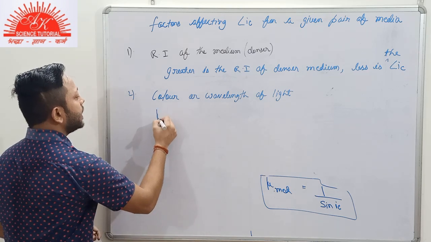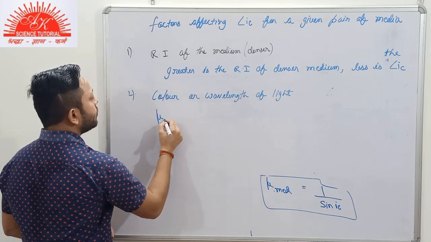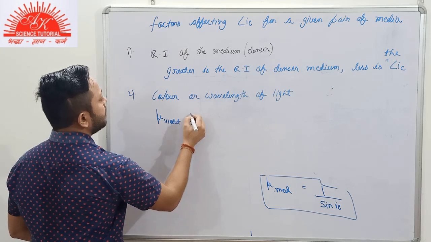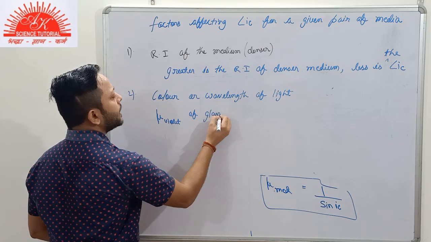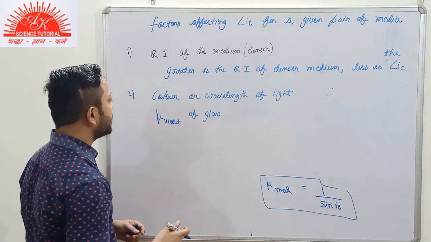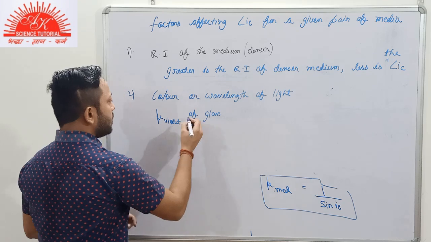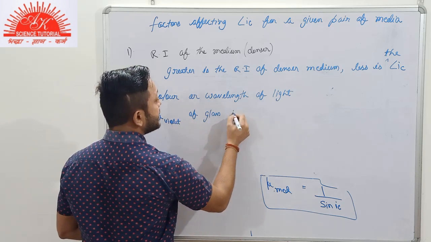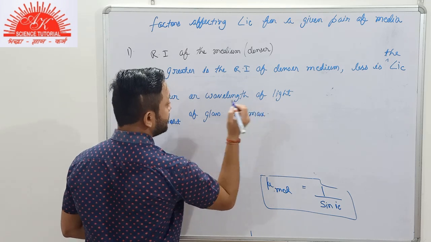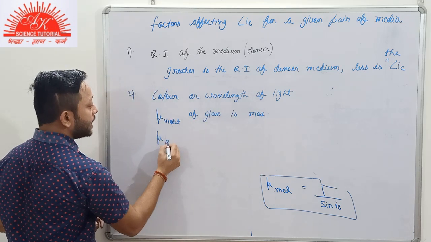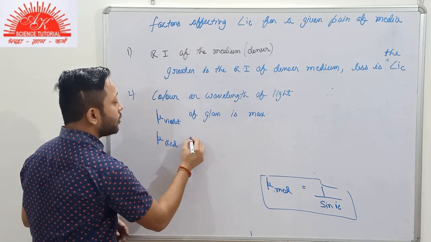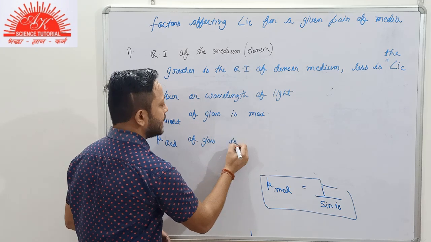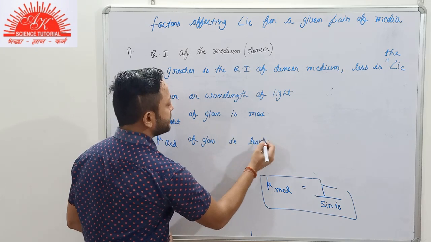So the refractive index for violet color of light of glass, here we are taking the example of glass or of diamond, anything. So the refractive index of glass for the violet color of light is maximum, and the refractive index for red color of light of the same medium, that is of glass or of diamond, is minimum, is least.